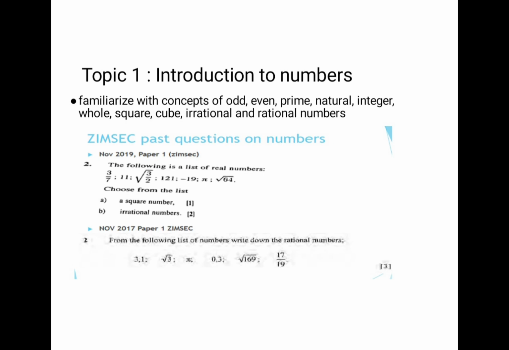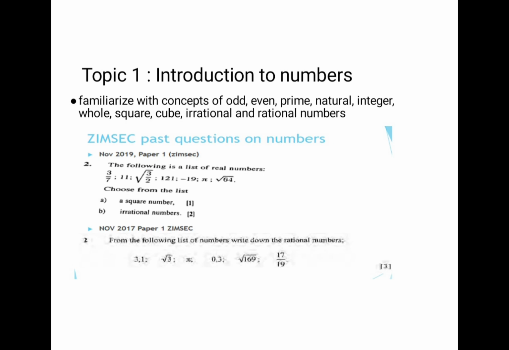It was saying the following is a list of real numbers. Choose from the list a square number. So we are going to select 121 as our answer because a square number is a number that we obtain when we multiply a number by itself. So if we say 11 times 11, we are going to get 121.